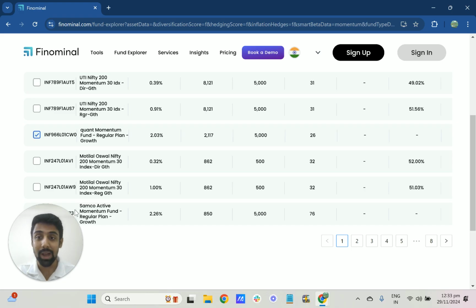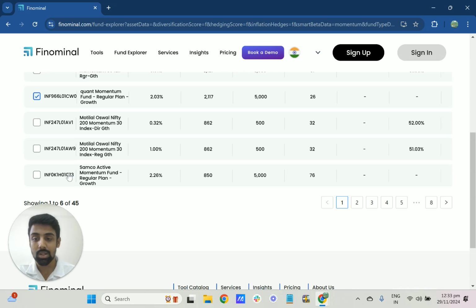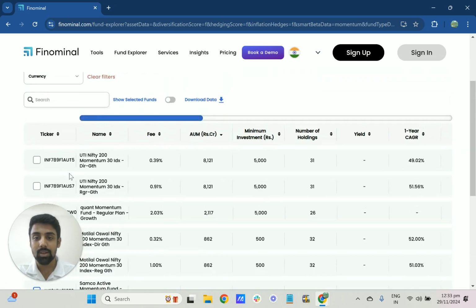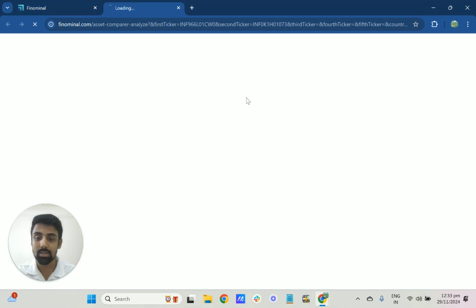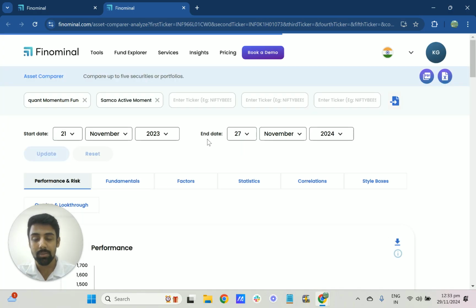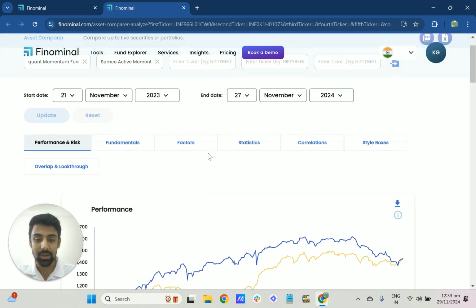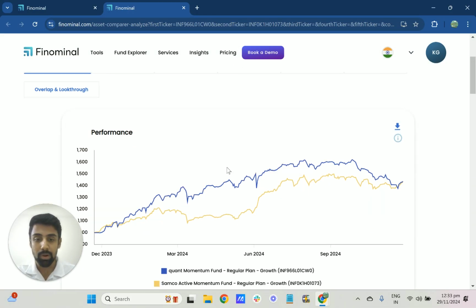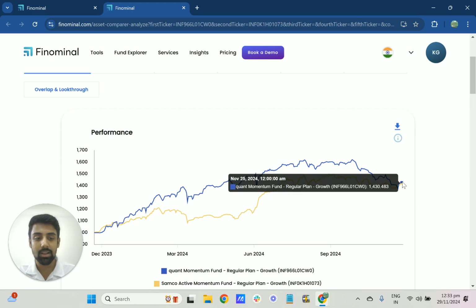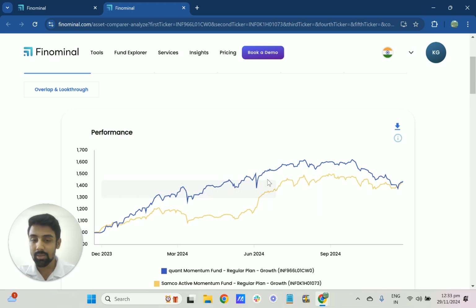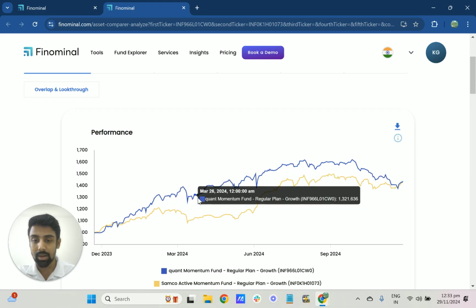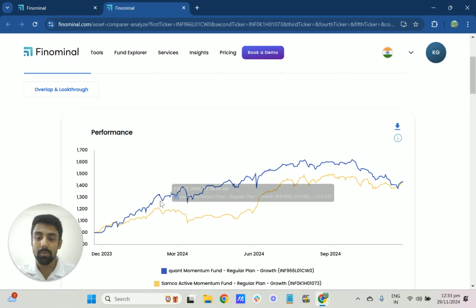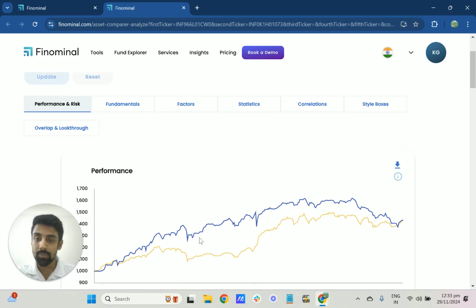Although there are a lot of passive funds here, like UPI or the Motilal Oswal, when it comes to the active funds, you don't have a lot of options. So you're just stuck with the Quant and the Samco momentum active funds in India. Just pure performance wise, I think currently they seem to be at the same place, but Quant momentum had its own bull run in the last 1 year.